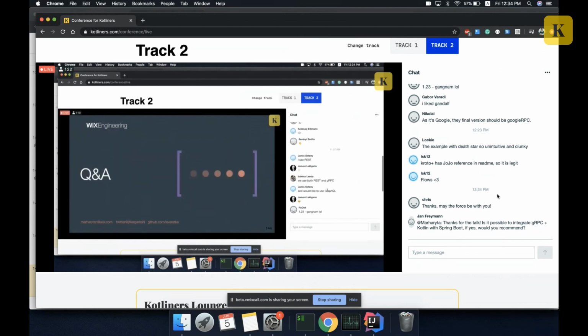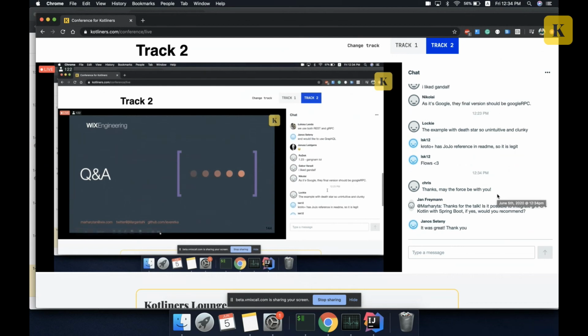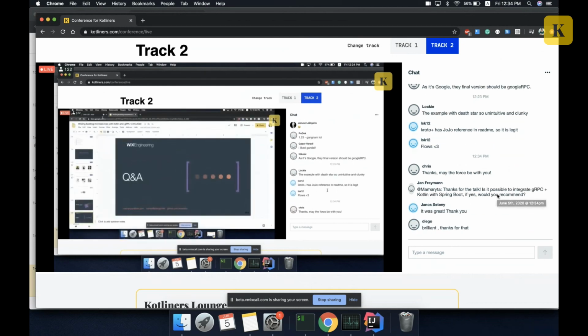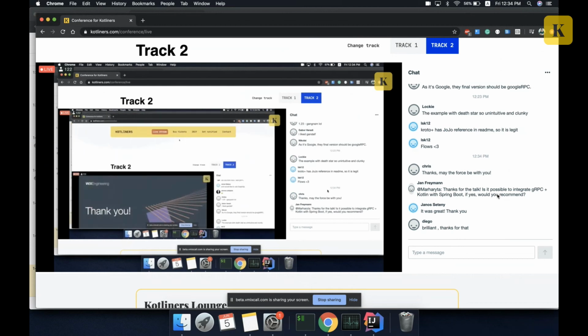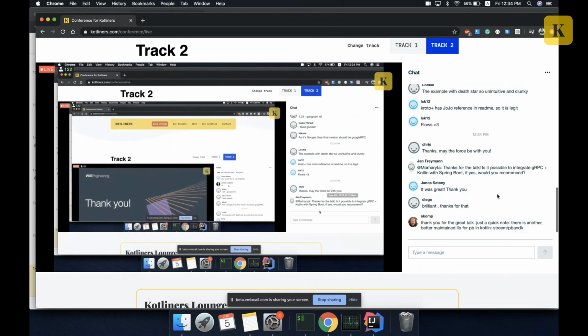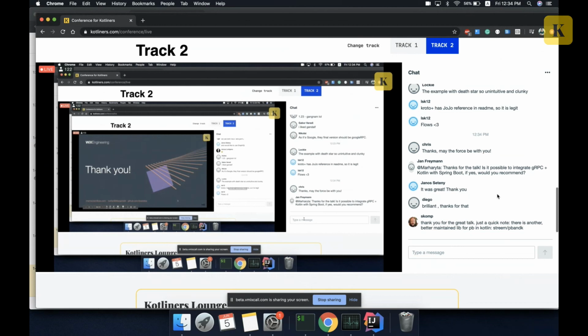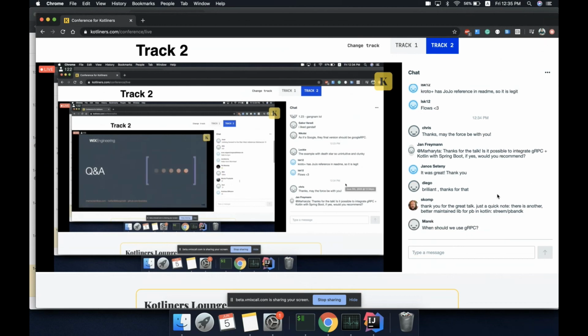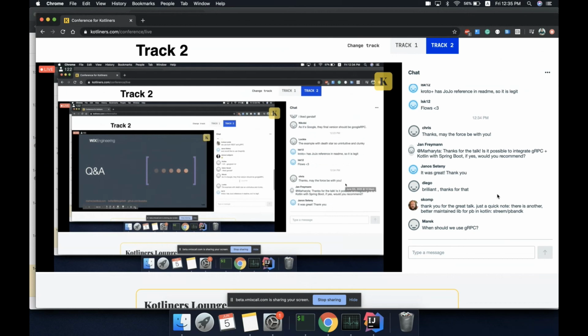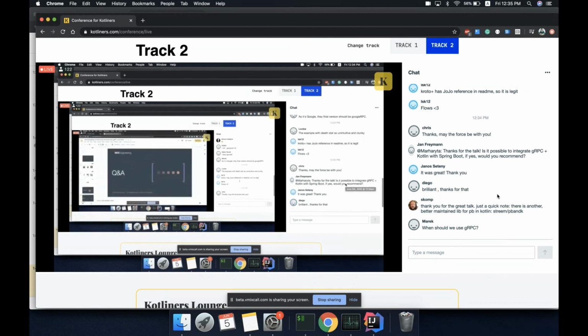Is it possible to integrate gRPC Kotlin plus Spring Boot? Unfortunately, I guess the Pivotal team, now VMware, worked on this stuff, because I talked to the guys who were responsible for it. When I first started to do this demo, I really wanted to work with Spring, but then I found out that Spring has hardcoded REST stuff, and it's really hard to integrate gRPC there.